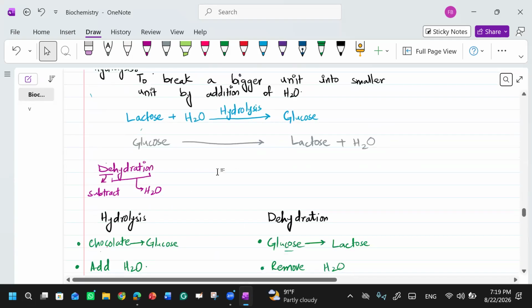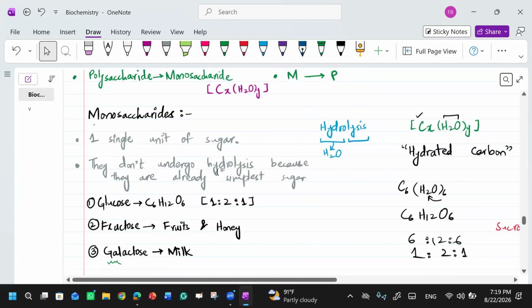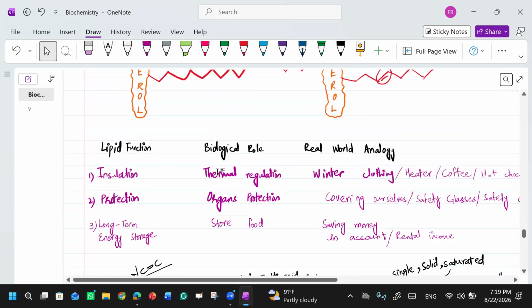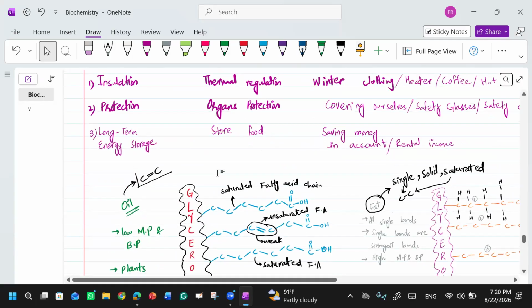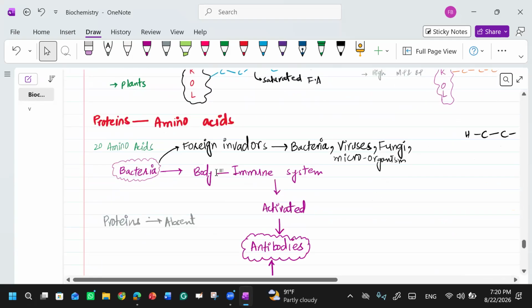Now our topic is proteins. What do you know about proteins? What is the function of proteins? Proteins build up muscles. Yes, they build up muscles, and they play the structural role. They make the structures of our body, right? That's why proteins are very important.